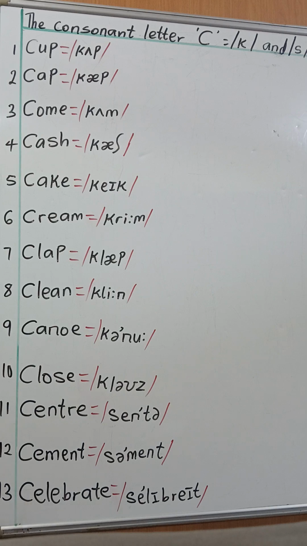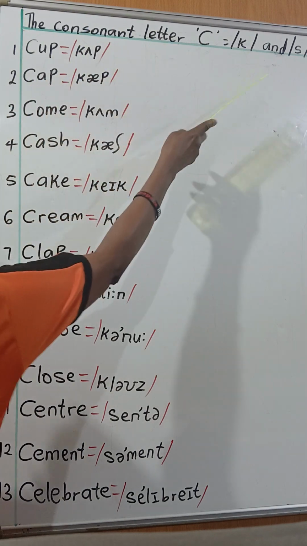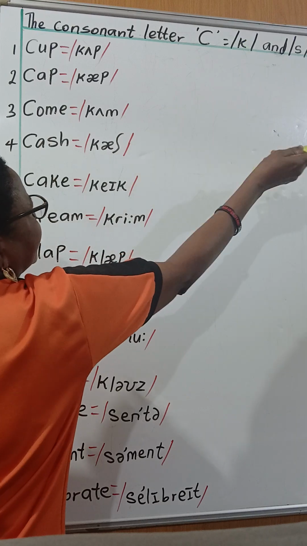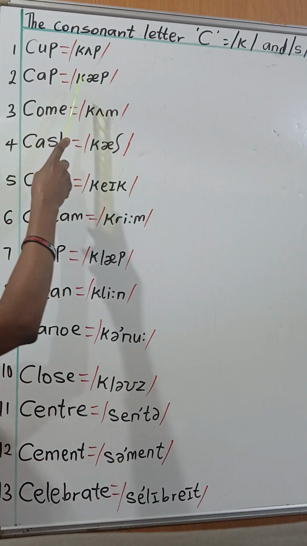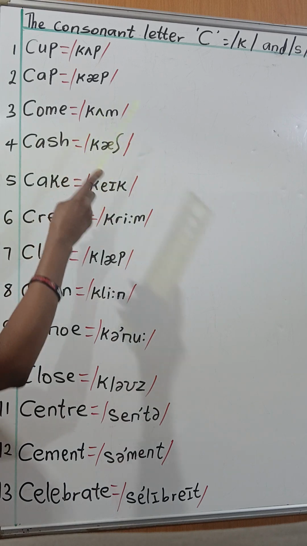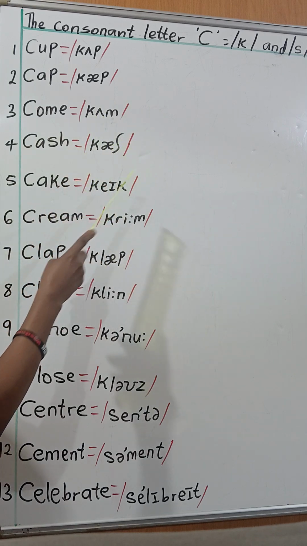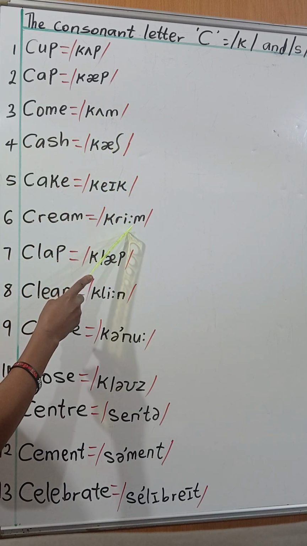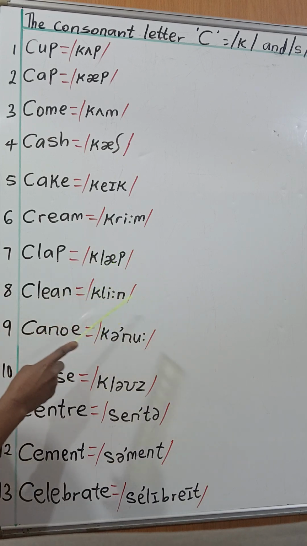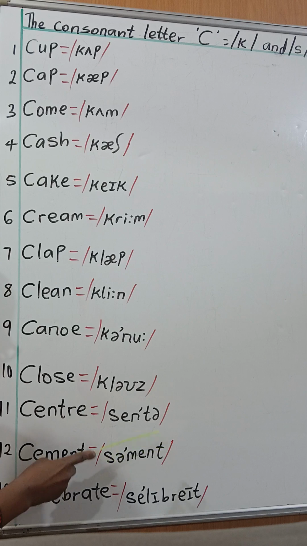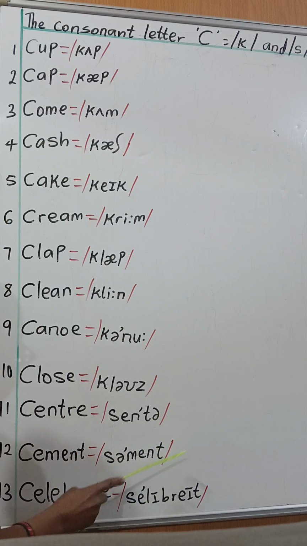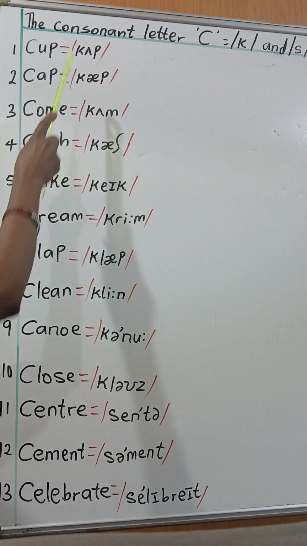Okay, now let's solve them together. Okay, the consonant letter C gives the sound K and S, as in cup, cap, come, cash, cake, cream, clap, clean, canoe, close, center, cement, celebrate. Okay, let's go once more.